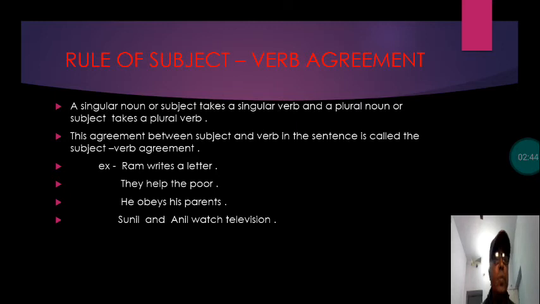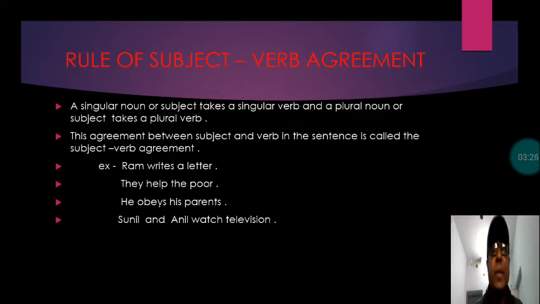I am sure you must have followed it well. Here, when the subject in the sentence is singular, the verb used in the sentence will also be singular. So first you have to check the subject. Is it singular or plural? When you use the verb for that subject, be aware that the verb must be singular. If the subject is plural, then you use a plural verb. This connection between subject and verb is known as subject-verb agreement.